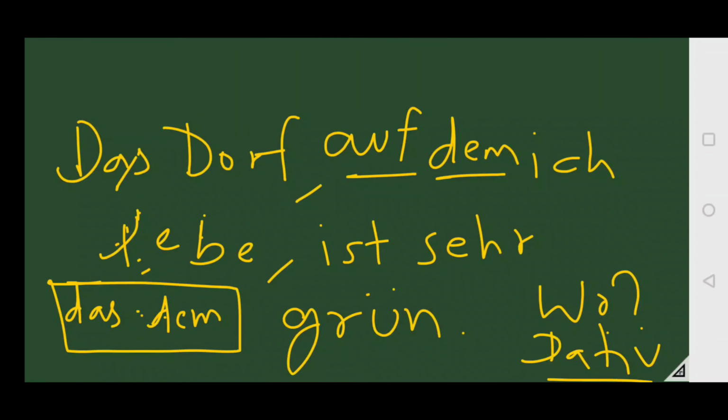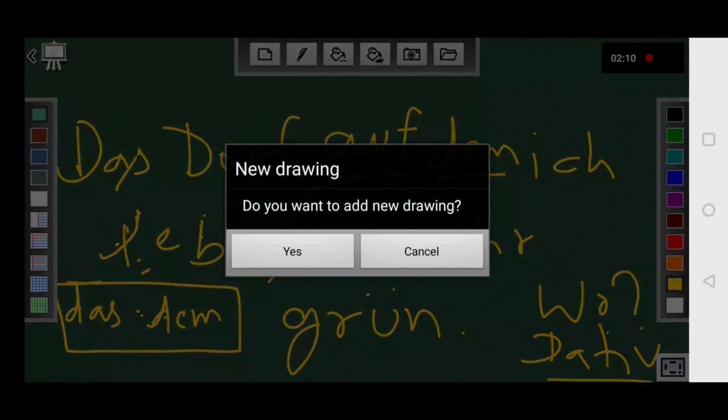There are so many ways of recognizing a sentence, identifying a case: nominative, accusative, dative. So the best method is to make a statement and then frame a question. I have already explained this in one of my videos. You can check out dative, accusative. So you will get to know how to check out the cases in German. So das Dorf, auf dem ich lebe, ist sehr grün. The village in which I live. We don't write in, we write auf dem, because we live. Okay, with Dorf we say auf. With city we use in. Next sentence.